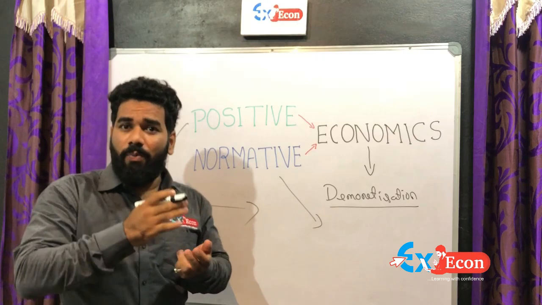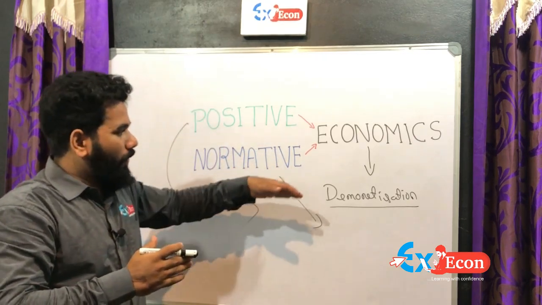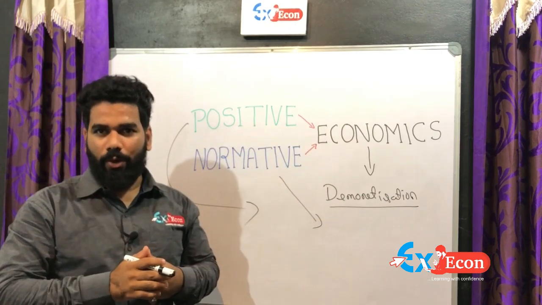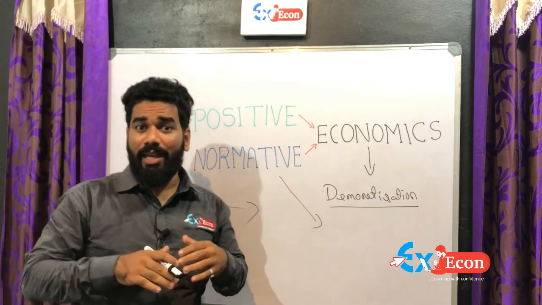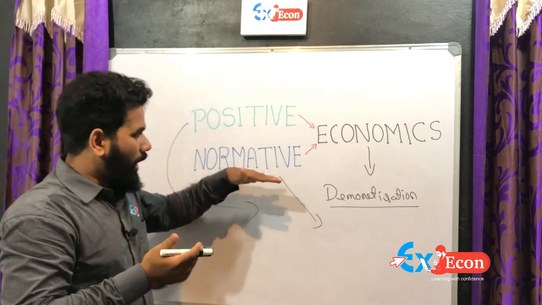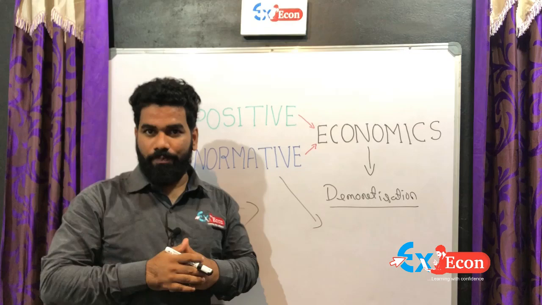Here good and bad values play a very important role. This is the perfect example for positive and normative economics. Finally, positive economics is a scientific explanation of the working of the economy, and normative economics means what ought to be.